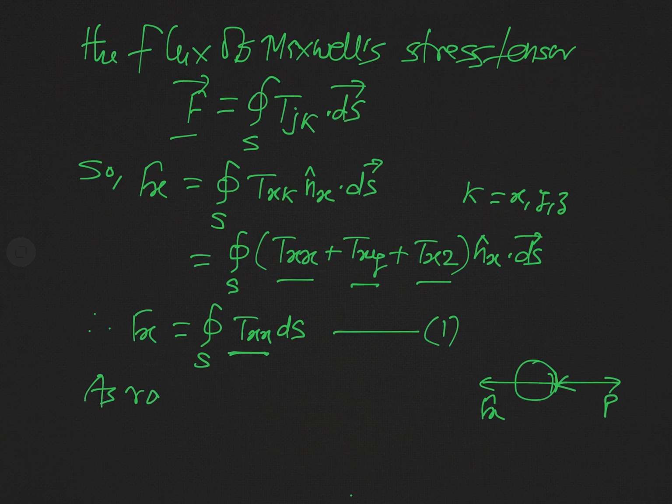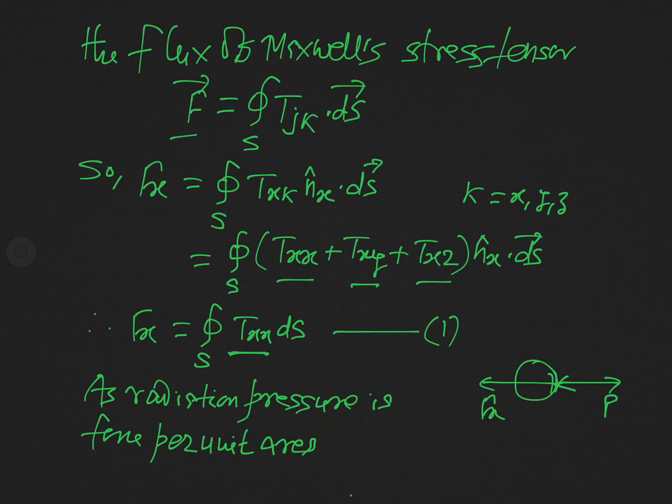So we can say radiation pressure is force per unit area in a direction opposite to the force.